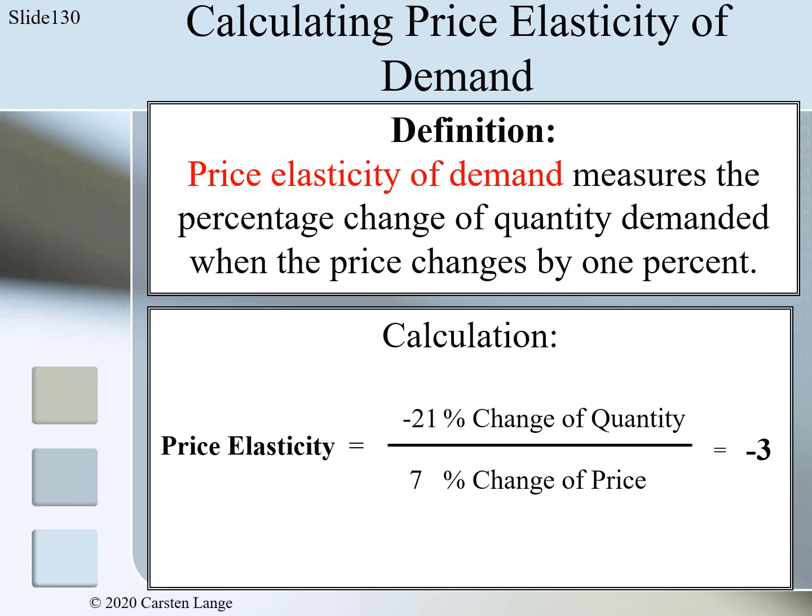This leads to minus 3% over 1%. The fraction now reads as minus 3% change of quantity per 1% change of price. This is exactly compatible with the definition of price elasticity.